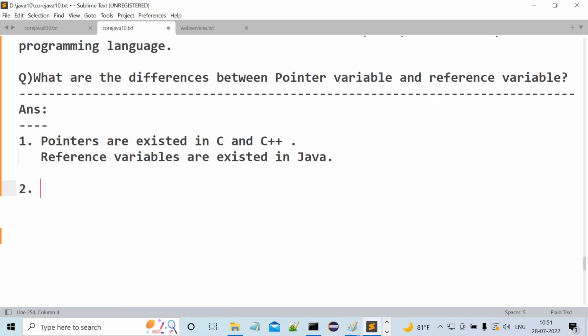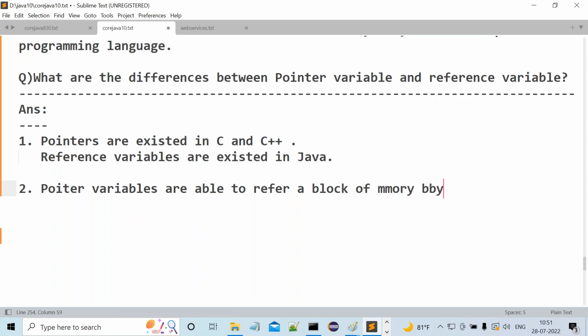Okay, nice. Let's come to it. So pointers exist in C and C++. Reference variables exist in Java. That's okay, fine. What are pointer variables able to store? Pointer variables are able to refer to a block of memory by storing address locations. Observe carefully.